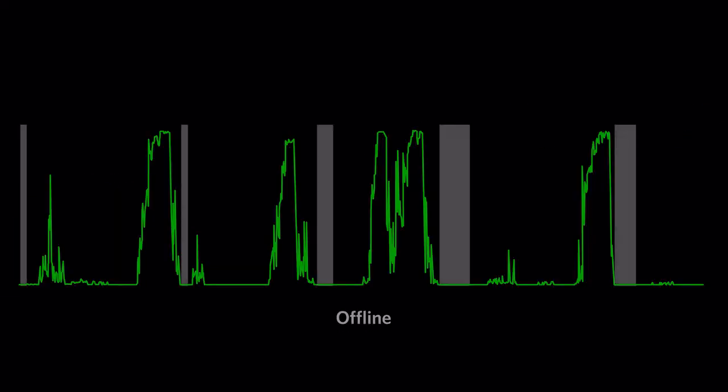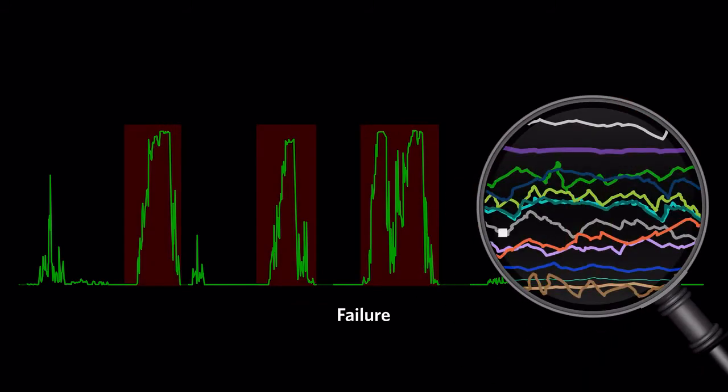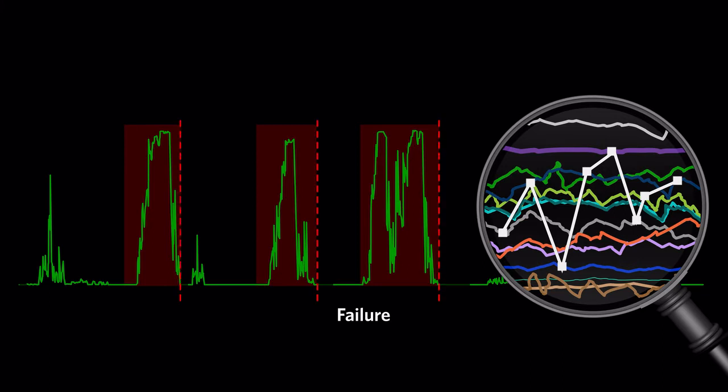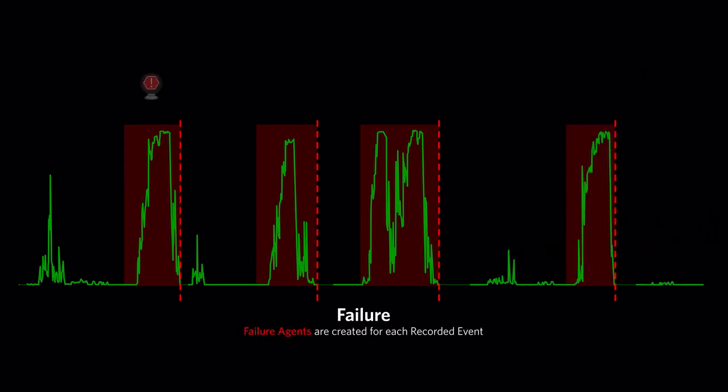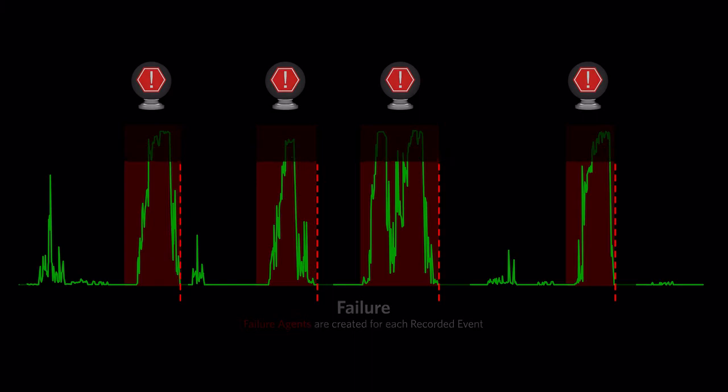First, the wizard removes all offline activity. Then, the wizard looks for failure signatures, perceived as multivariate and temporal changes in behavior patterns that humans cannot see, leading up to a recorded work order event. The wizard creates a separate failure agent for each unique failure event that occurred.